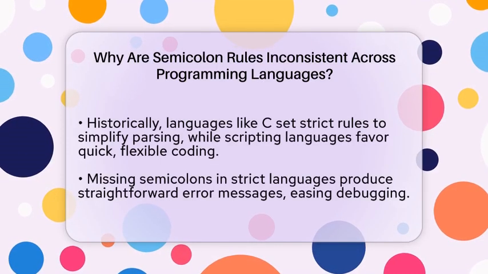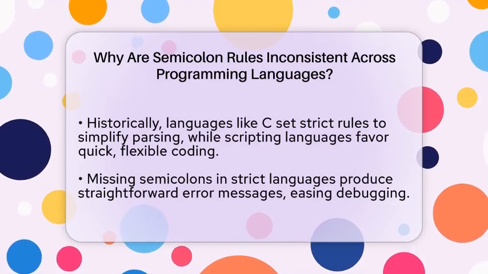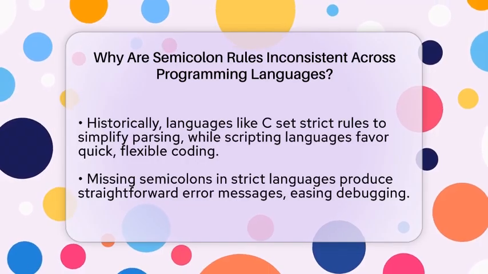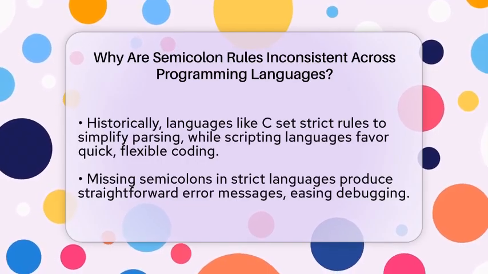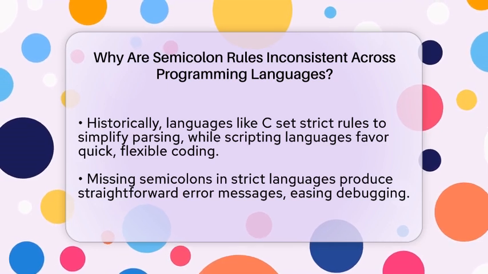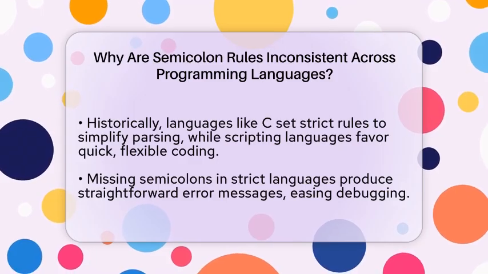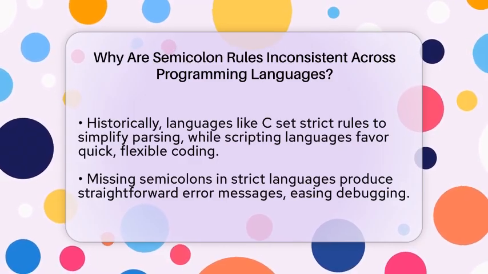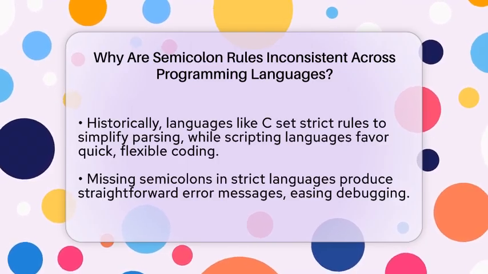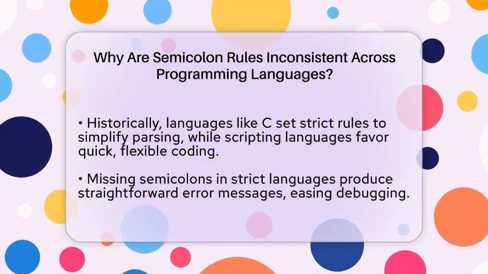The reason for these differences comes down to how each language is designed. Some prioritize clear, explicit syntax to make parsing straightforward. Others aim for simplicity and flexibility, allowing developers to write code more quickly without strict rules. Historical influences also play a role. Languages like C set the standard for many others, requiring semicolons to make parsing easier. Scripting languages like JavaScript and Perl, influenced by the need for quick, flexible coding, adopted more relaxed rules.